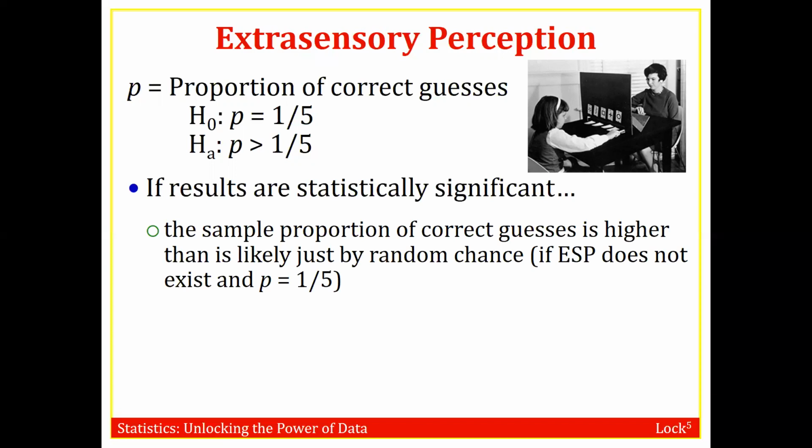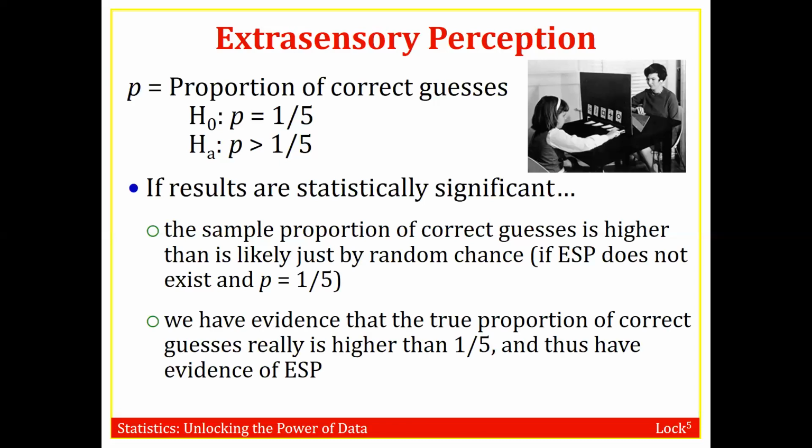So, for instance, as I've mentioned before, if you guess correctly 8 times out of 10, that's not a likely result if in reality you don't have ESP and your true chance of guessing correctly is 1/5. So it would mean also that we have evidence that the true proportion of correct guesses really is higher than 1/5, and thus we have evidence of ESP.